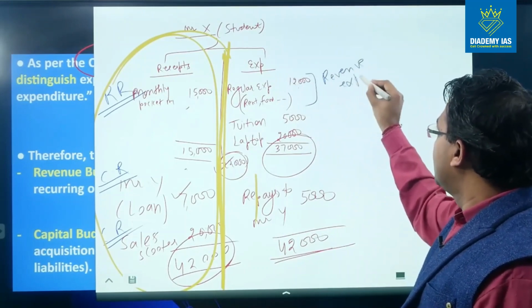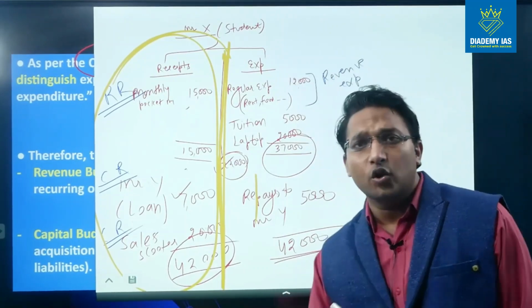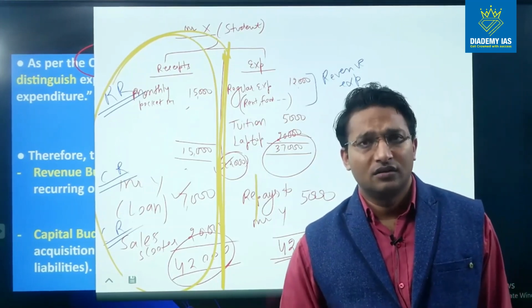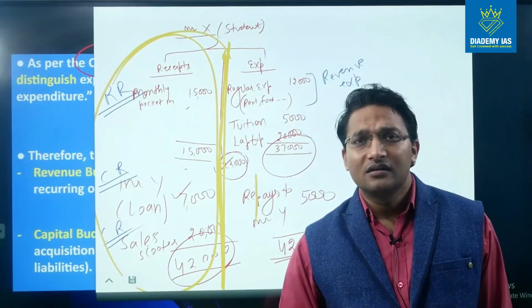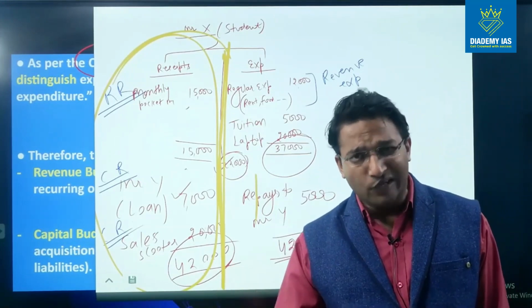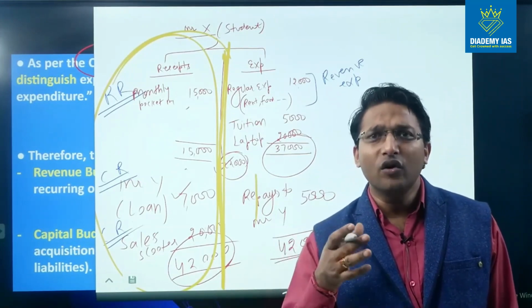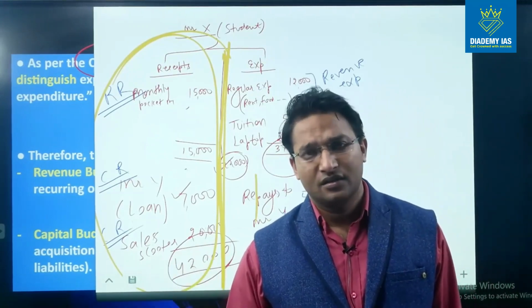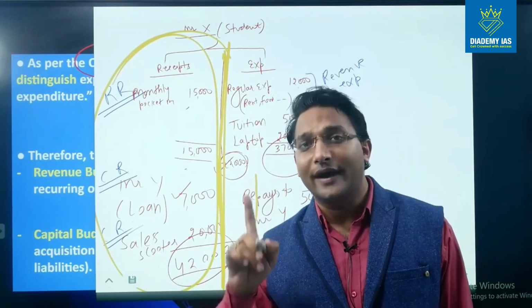This is the expenditure which is incurred on day-to-day activities. This is recurring, regular, and is for the day-to-day functioning of Mr. X. This is the revenue expenditure.